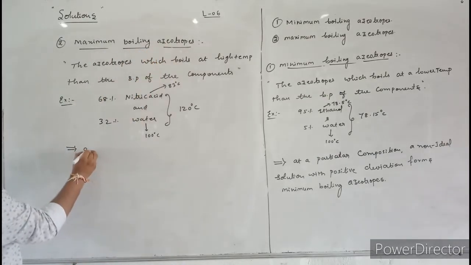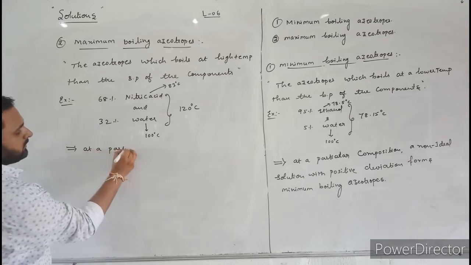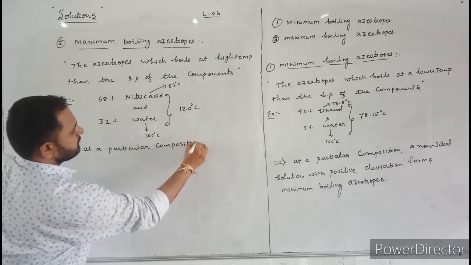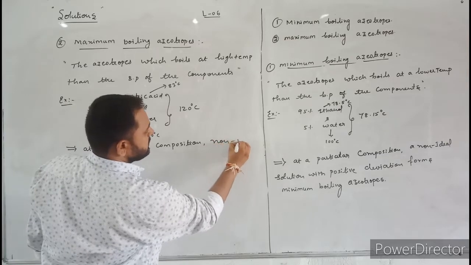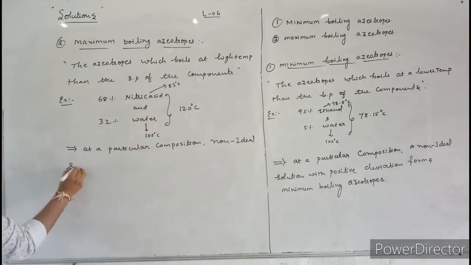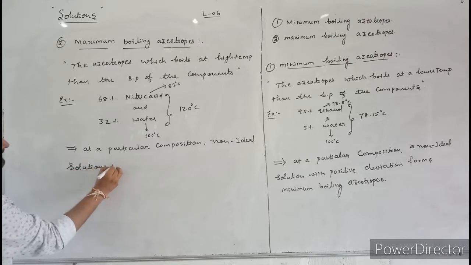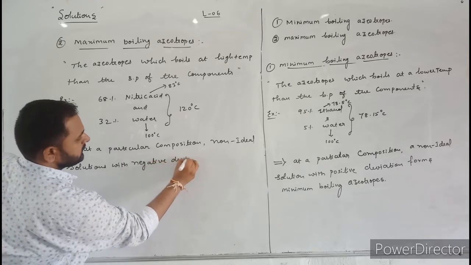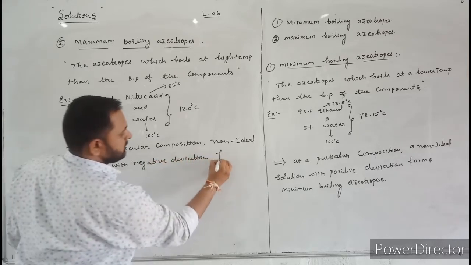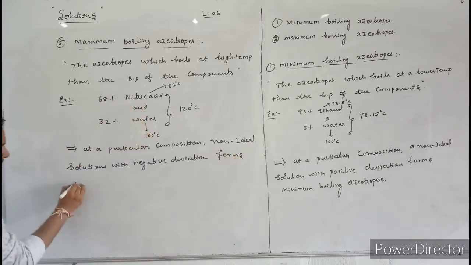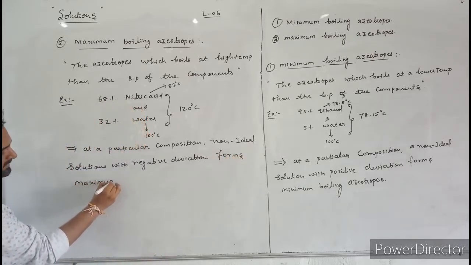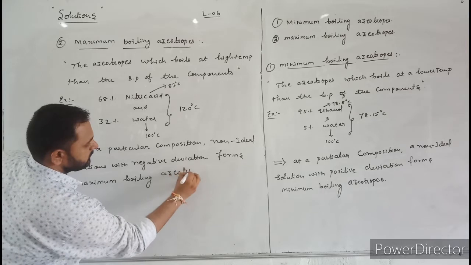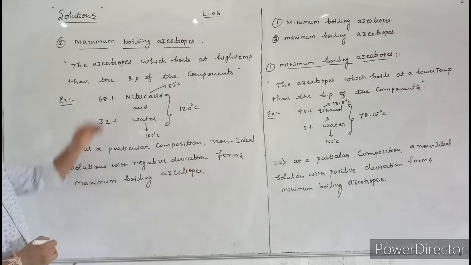Here I will write: at a particular composition, non-ideal solutions with negative deviation form maximum boiling azeotropes. Okay, this is the maximum boiling azeotropes.